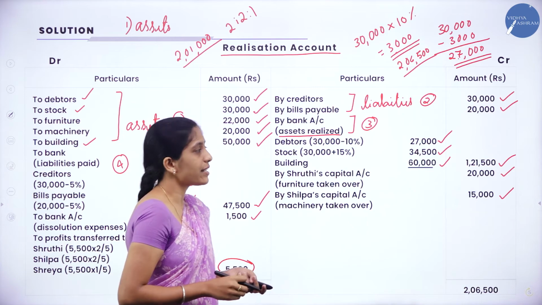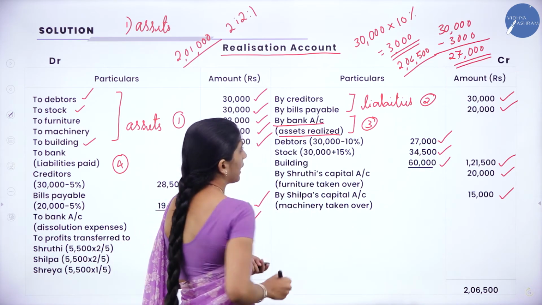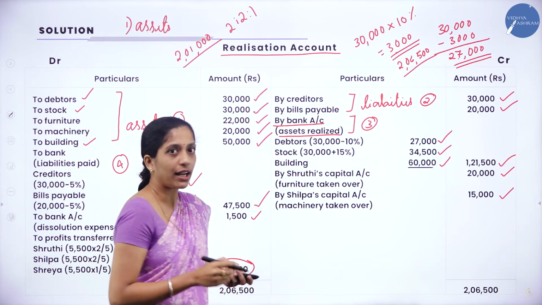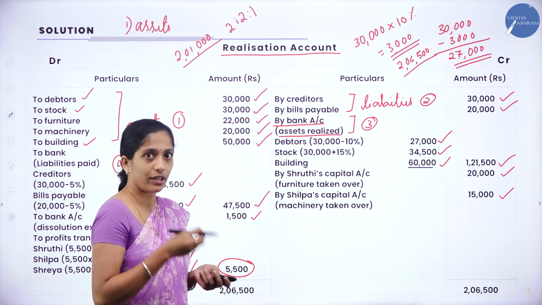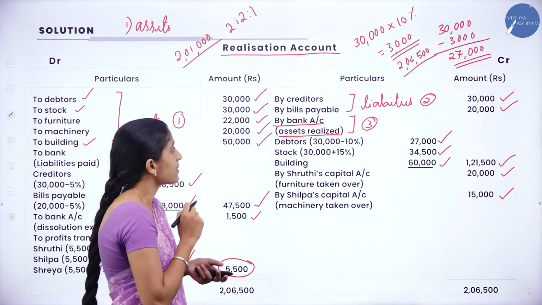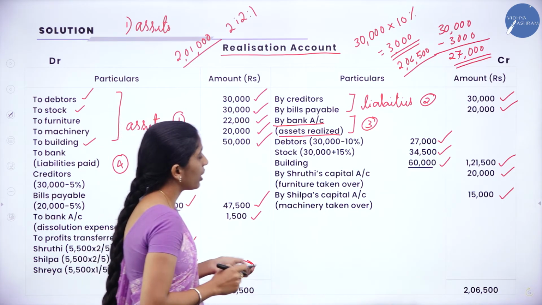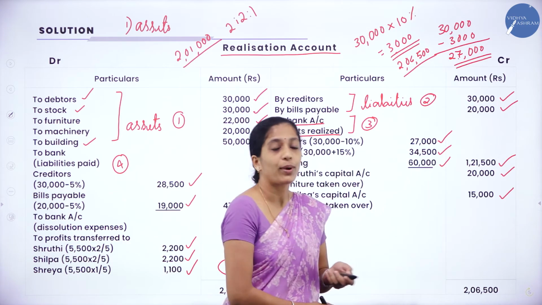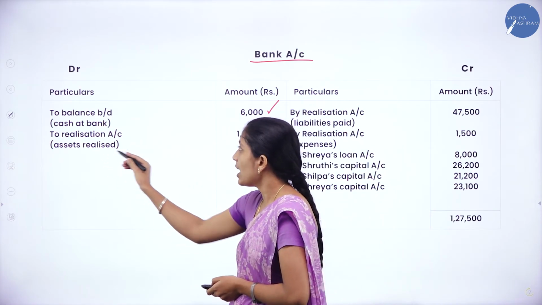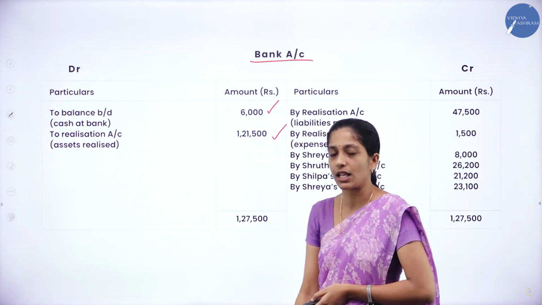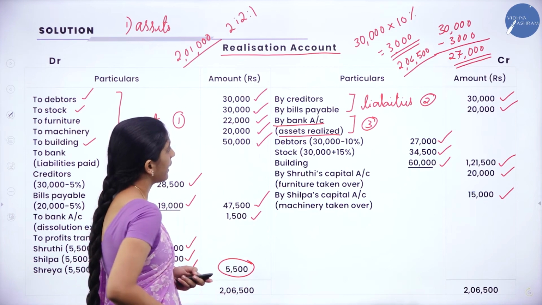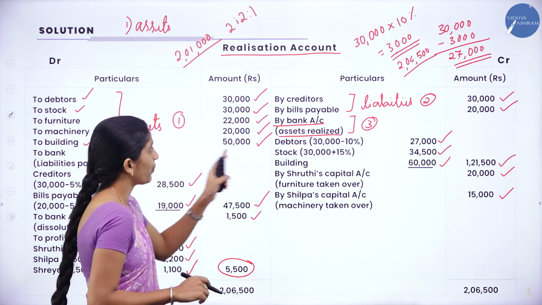Now in the credit side, here there is by bank account, right? So how do you record in your bank account? We'll record it as to realization account, because this bank account is taken from which account? Realization account, right? So to realization account, in the bracket you will write assets realized. Now let us see what is the amount of assets realized. 1,21,500. So to realization account, assets realized 1,21,500. Now again we shall go through realization account. Yes, in the credit side we had only one bank account, so we have recorded that.